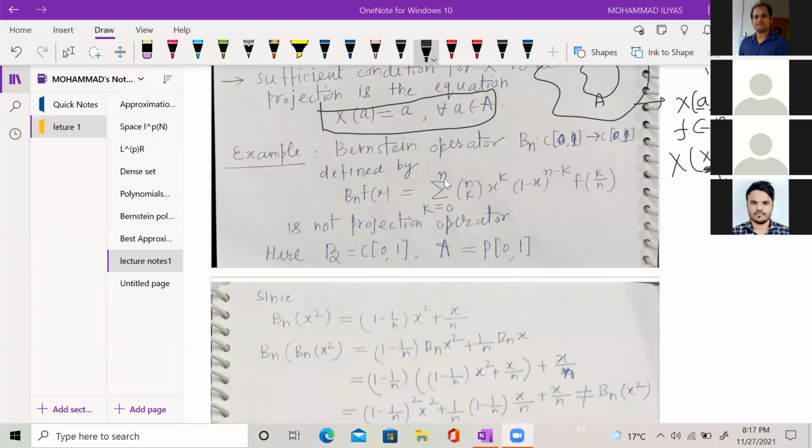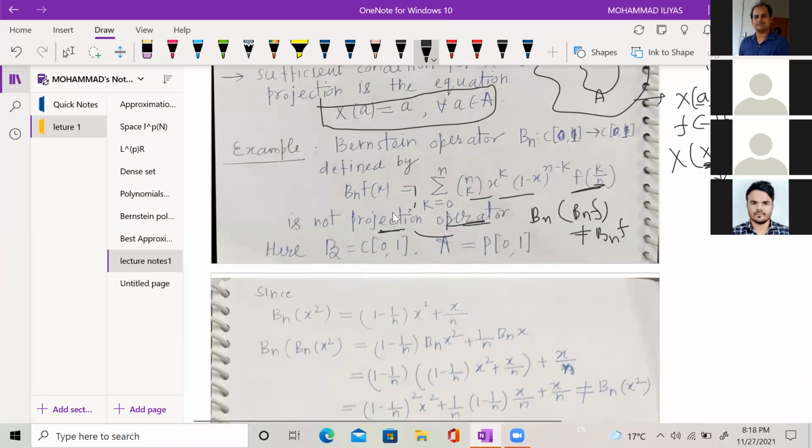So the Bernstein operator is defined by this equation: B_n f(x) equals the summation of nCk x^k (1 minus x)^(n minus k) f(k/n). I will show that this operator is not a projection operator. I will find some f such that B_n of B_n f is not equal to B_n f.